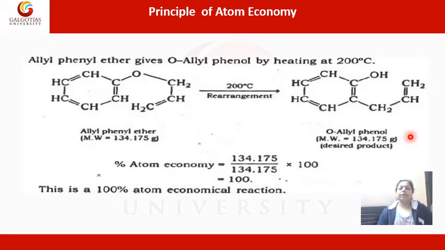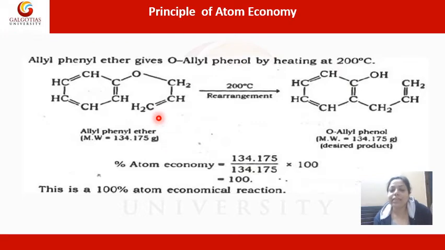Okay, so this is the first reaction. As the name suggests, this is a rearrangement reaction. This molecule is allyl phenyl ether. When it rearranges at 200 degrees centigrade, it gives this particular molecule, o-allyl phenol. Now, this is an alcohol and this is an ether. Generally ethers and alcohols are convertible into each other. They are isomeric, because if you rearrange an ether, you can get an alcohol.